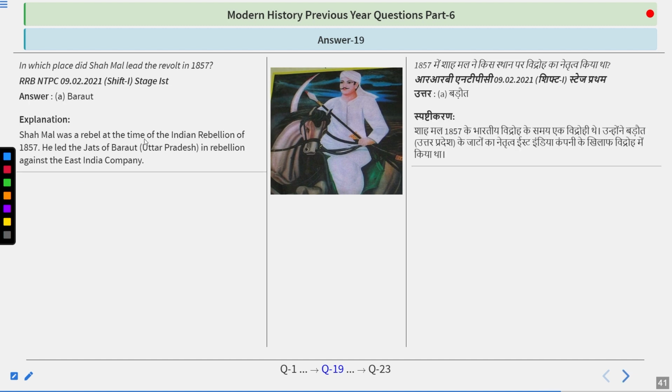So Shah Mal was a rebel at the time of the Indian Rebellion of 1857. He led the Jats of Badot in rebellion against the East India Company. There were some zamindars and leaders also who revolted against the British Empire, very unhappy with the way of collecting taxes. That is why they revolted against the Britishers, and the name was Shah Mal.